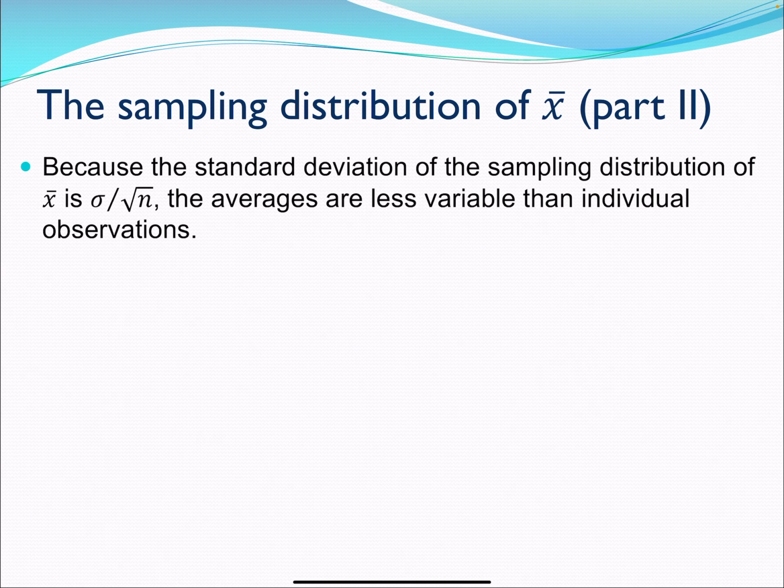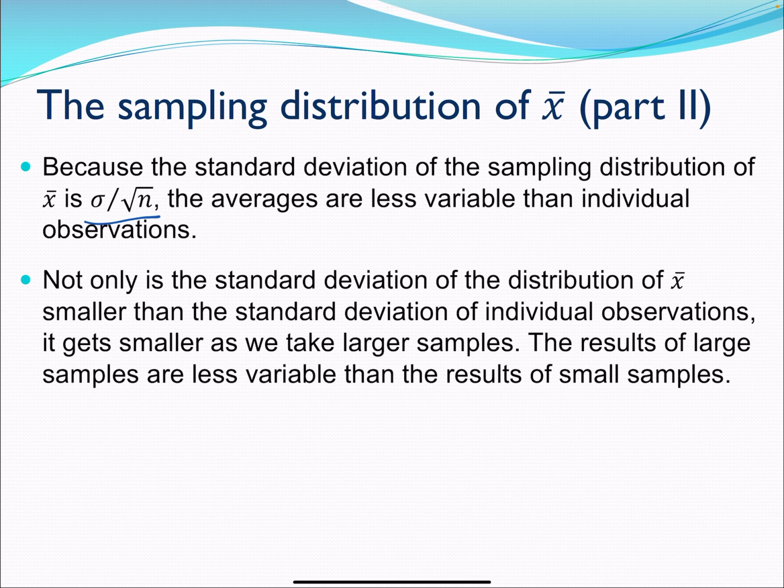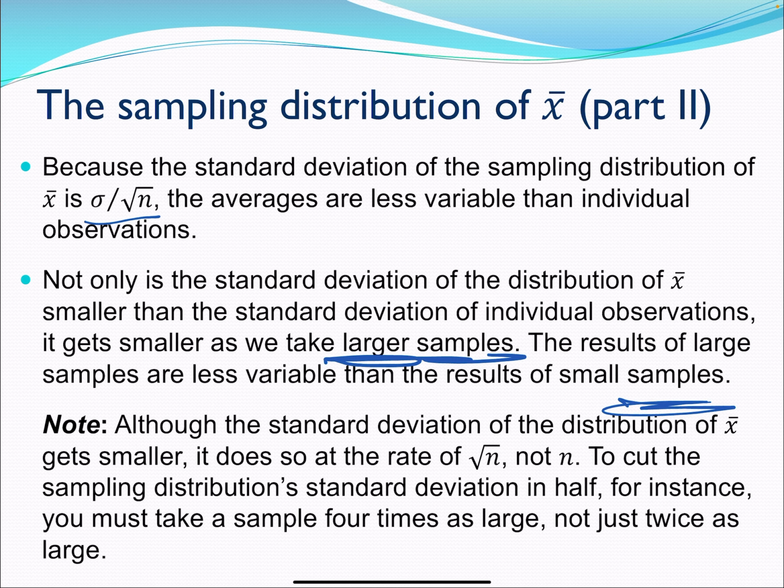So because the standard deviation of the sampling distribution of X bar is sigma over square root of n, the averages are less variable than the individual observations, so there's less variation. Not only is our standard deviation of the distribution of X bar smaller, it gets smaller as we take larger and larger samples too, because we're dividing by the square root of n. The results of large samples are even less variable than the results of small samples, but it's still less variable than the population.